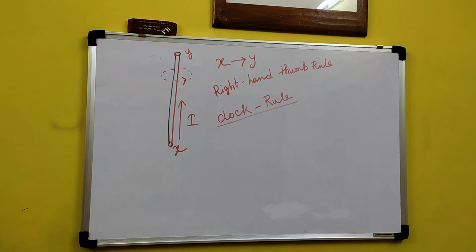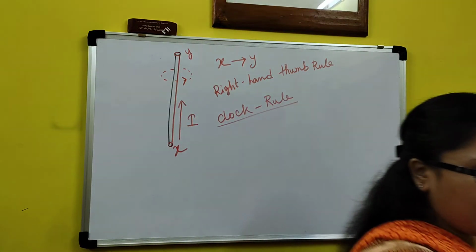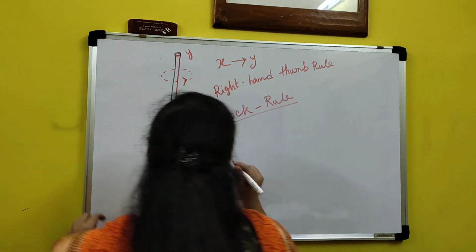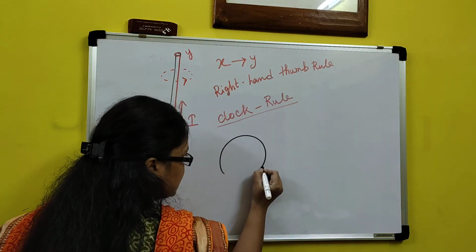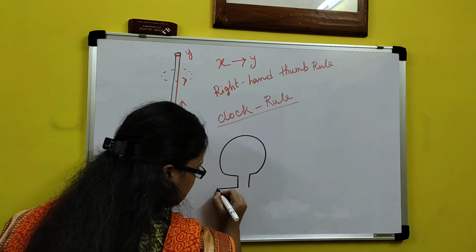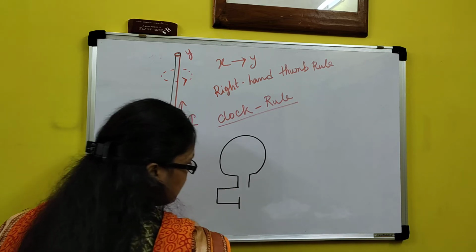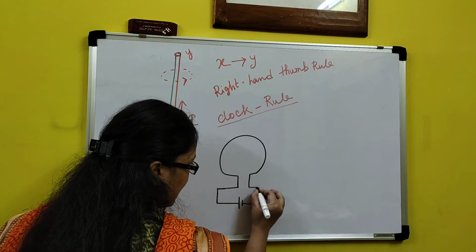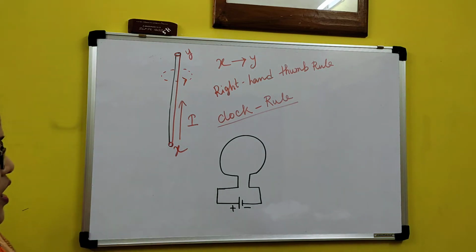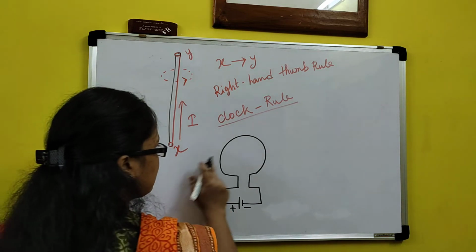Basically, if you view a conductor from outside, looking at the face of the loop, suppose I have a circular loop through which current is passing. Here I have a battery connection, this is the positive terminal and this is the negative terminal. When the positive and negative terminals are joined, current passes like that.